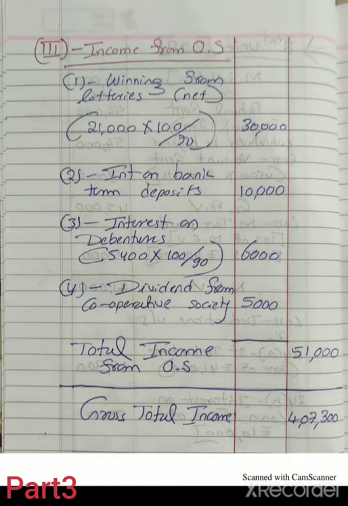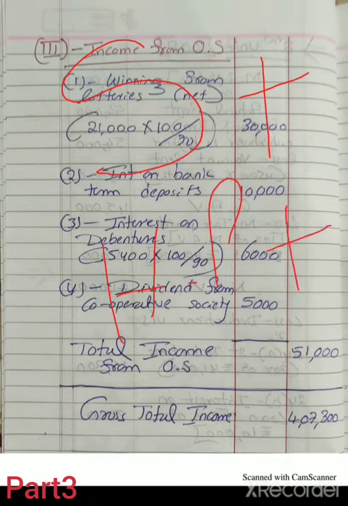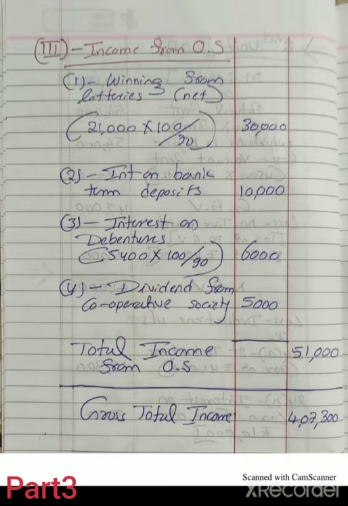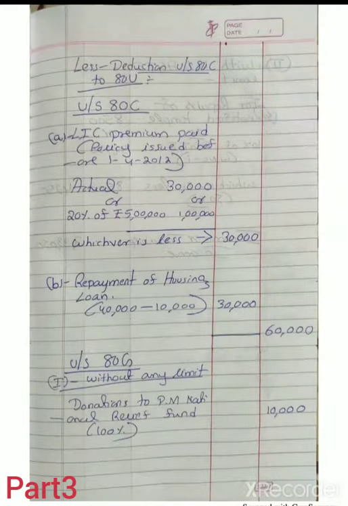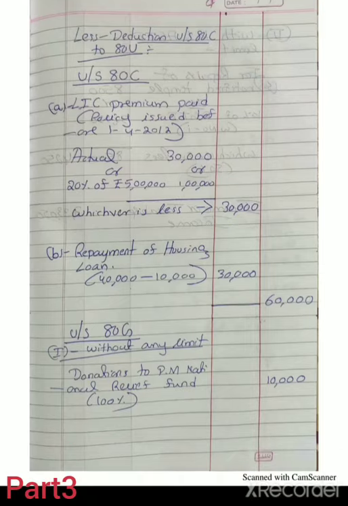So after finding income from salary, house property, and then income from other sources, if we total all three heads of income, the total is called the gross total income. 4,07,300. After that, less deduction under section 80C to 80U.